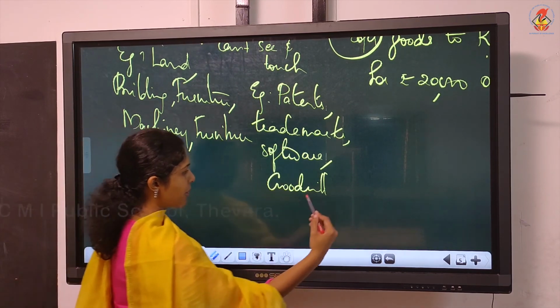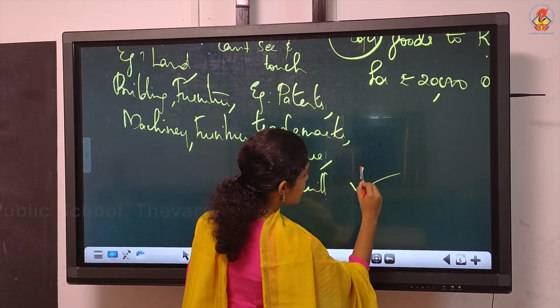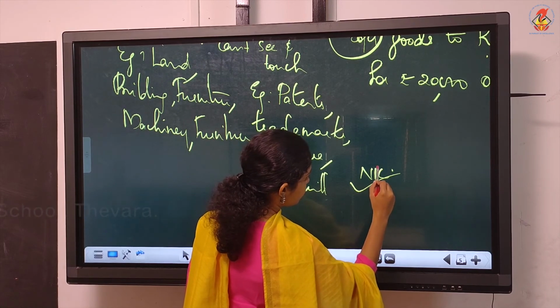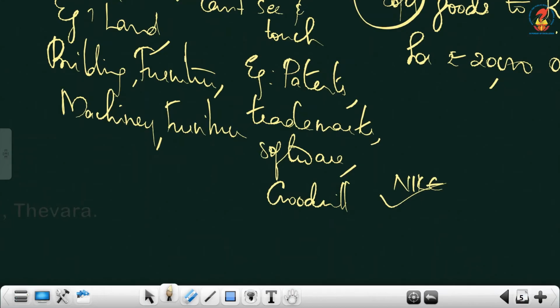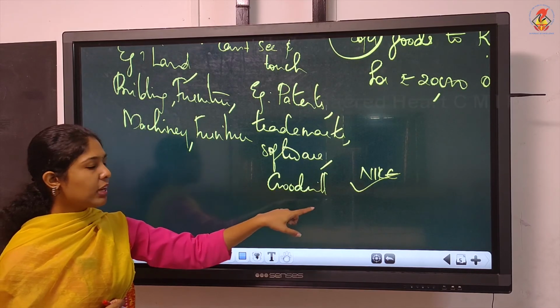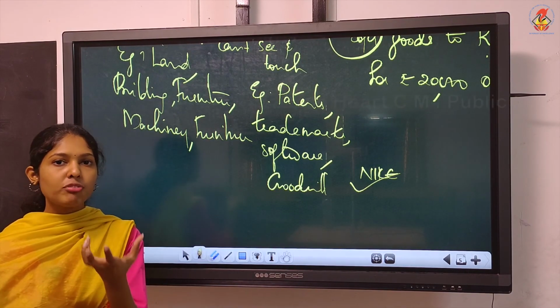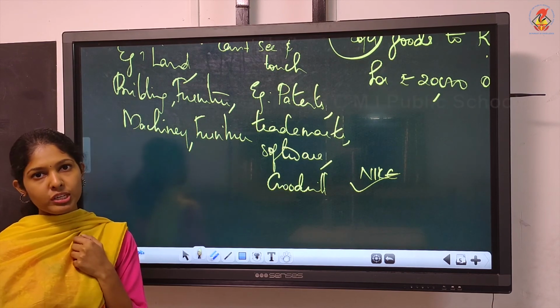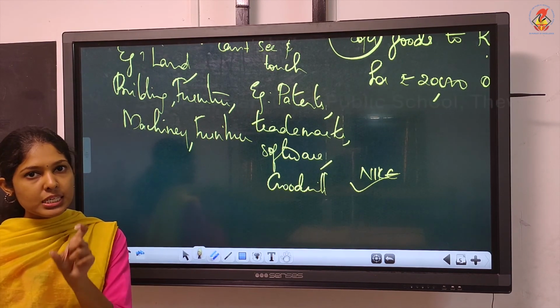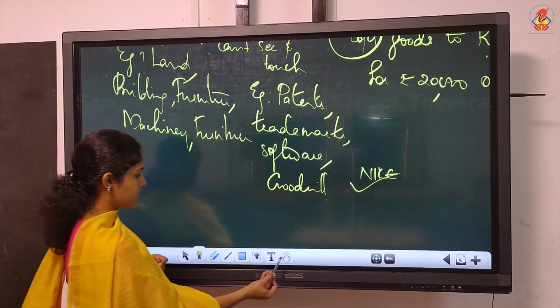Trademarks means, see, the best example is Nike, there is a symbol like this. Isn't it? This is the trademark or the symbol of this particular brand, Nike. So, similarly, trademarks means it is the symbol that denotes a particular product, and that is again your intangible asset. Then software, goodwill means the good reputation of your firm, the good name of your firm. Again, that is an asset, but it is intangible. We can't see and touch.